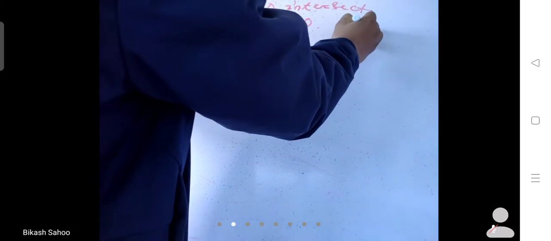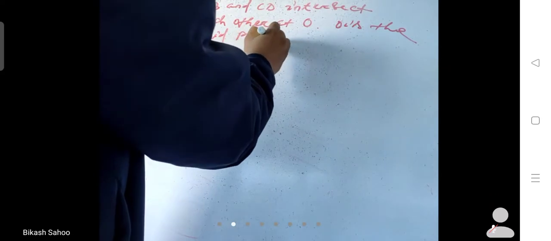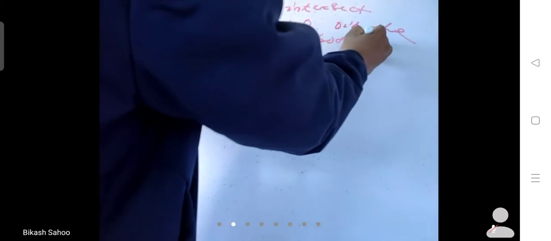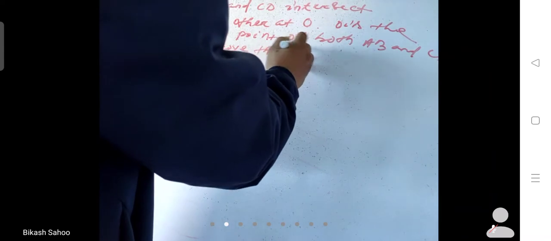AB and CD intersect each other at O. O is the midpoint of both AB and CD. So prove that AC is equal to BD and AC is parallel to BD.